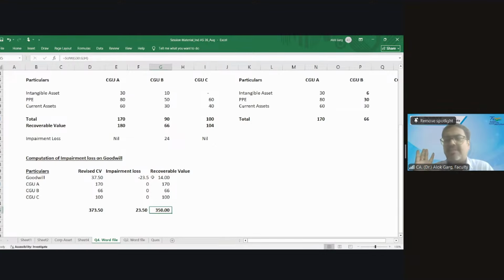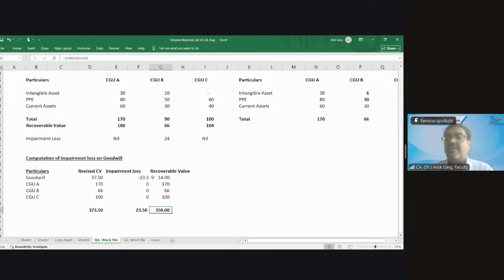On CGU A and CGU C there was no impairment. On CGU B there was impairment, allocated between intangible asset and PP&E. This is how you compute the revised carrying value of CGU A, B, and C.